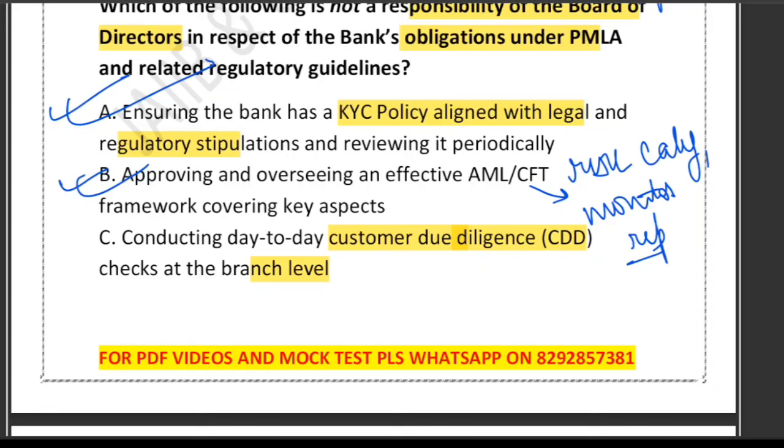What about option C? Conducting day-to-day customer due diligence check at the branch level. No. This is not a board level responsibility, it is branch level. Right. So daily tasks like verifying documents, checking customer identity, updating KYC, they are done by the operation staff, branch officer, compliance team, not by the board.